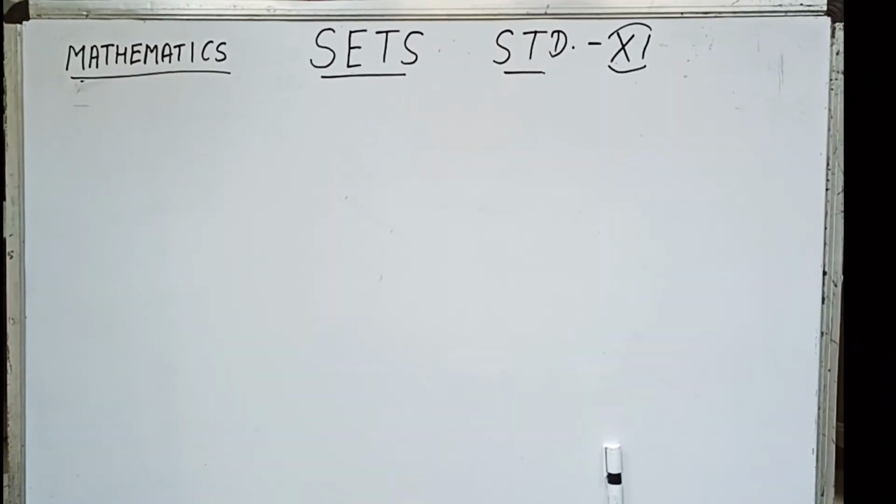So children, in everyday life, we have to deal with collections or aggregates of objects of one kind or the other. For example, you must have done the collection of all even numbers 2, 4, 6, 8 and so on. The collection of all odd numbers 1, 3, 5, 7, 9 and so on. The collection of vowels in the English alphabet A, E, I, O, U. The collection of colors of the rainbow, all states of India, all rivers of India, all prime factors of a particular number, say 330. The roots of any quadratic equation, suppose x squared minus 2x minus 3 equals 0, and so on.